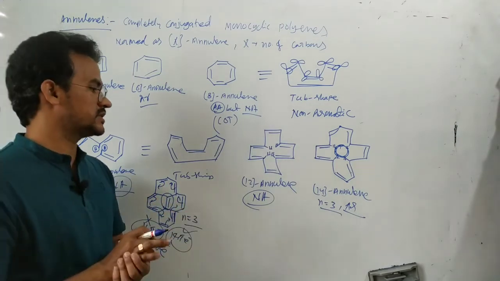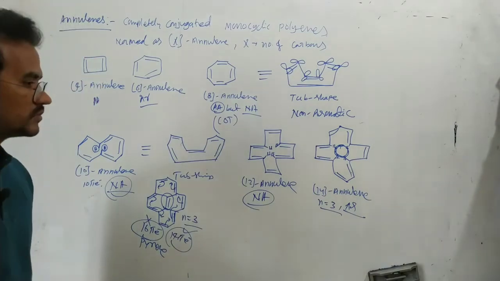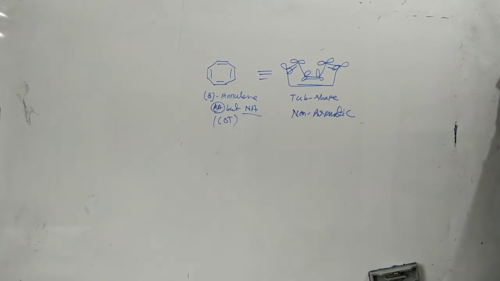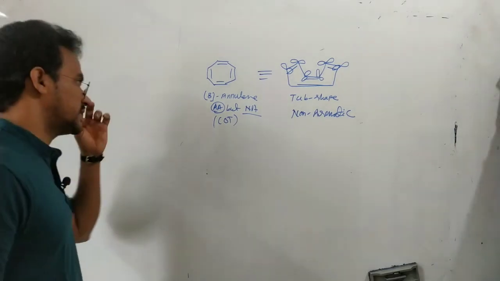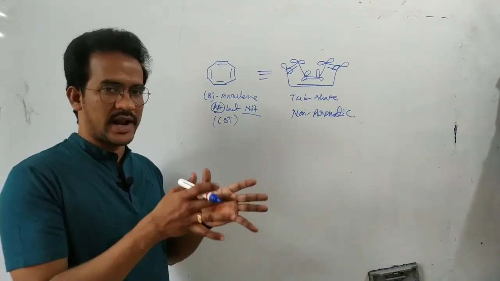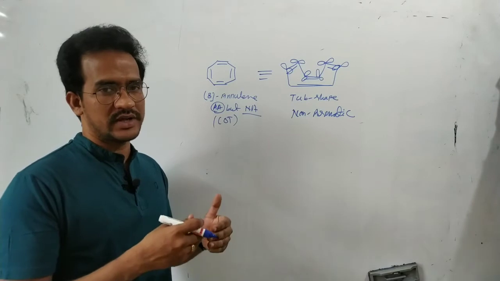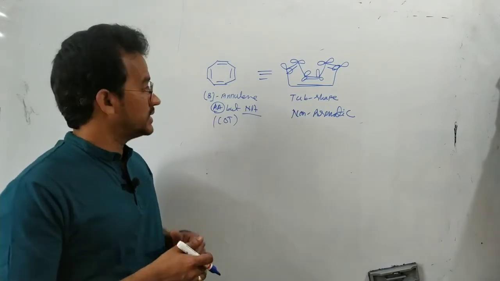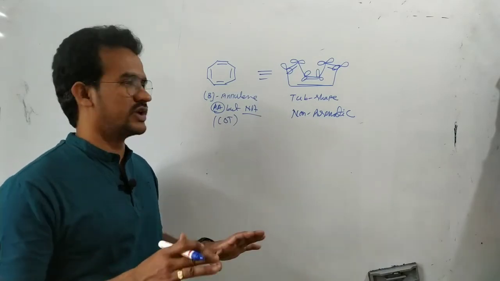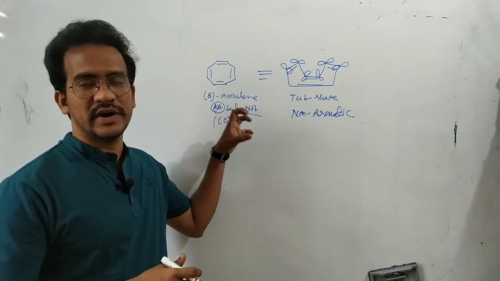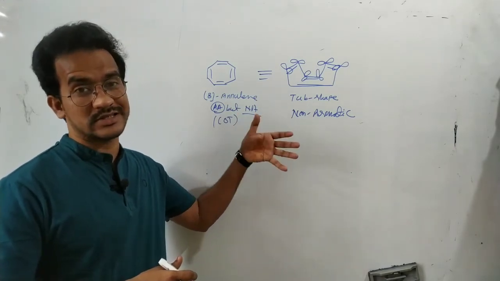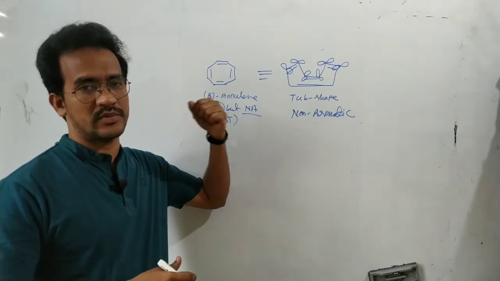Okay. Next, see in this case. So now here you know that 8-annulene is a non-aromatic compound. It must actually be an anti-aromatic compound because of the conjugation, because of the 8 pi electrons. But these pi electrons are alternatively present in even number, but there is no conjugation. If those are involved in conjugation, it attains anti-aromatic nature. Anti-aromatic compounds are very less stable when compared with non-aromatic compounds.